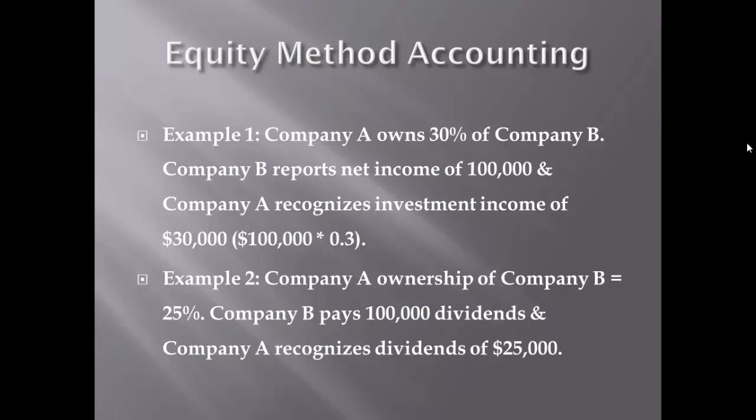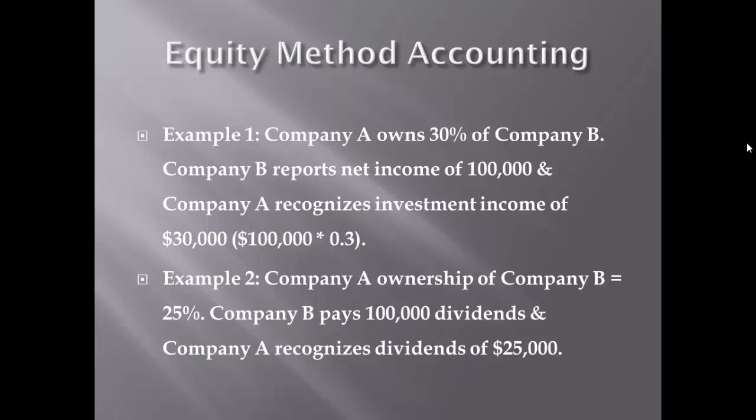Let's now review two examples that illustrate the equity method of accounting. In example 1, Company A owns 30% of the outstanding stock of Company B. Therefore, significant influence is presumed, and the investment must be accounted for using the equity method.